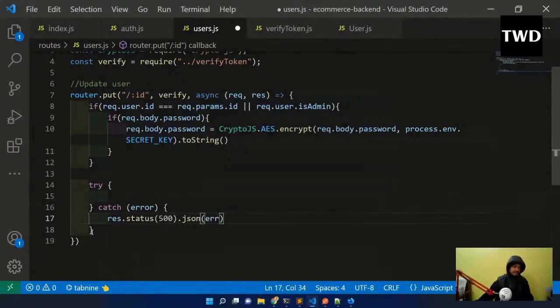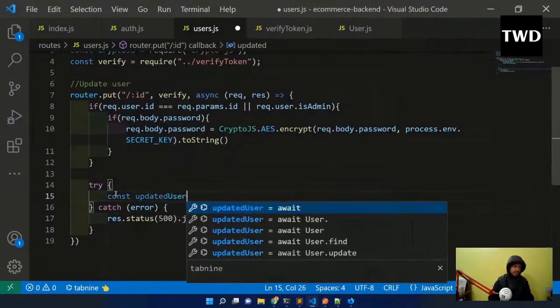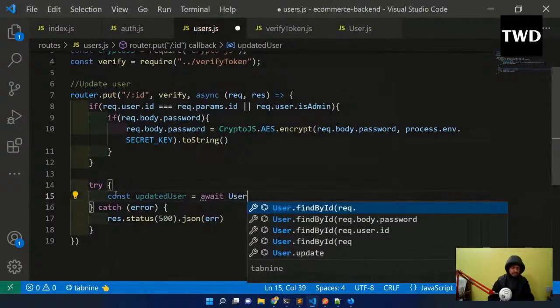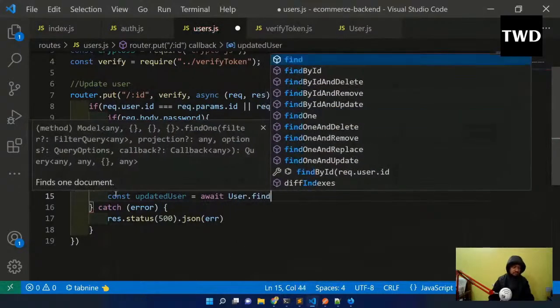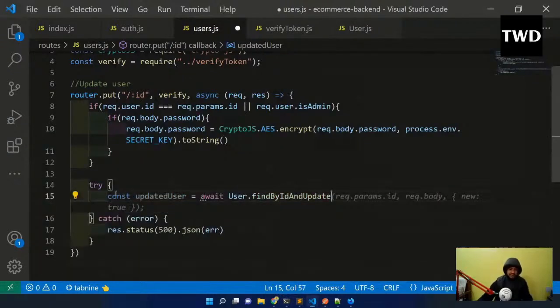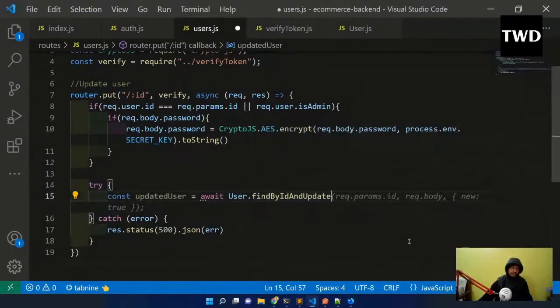And in try, watch the replay. const updatedUser = await User.findByIdAndUpdate. So this is a MongoDB thing. I'm doing findByIdAndUpdate. Okay, updatedUser equals await User.findByIdAndUpdate, and then I have to do req.params.id. And new: true is okay, but this is not how we do it.